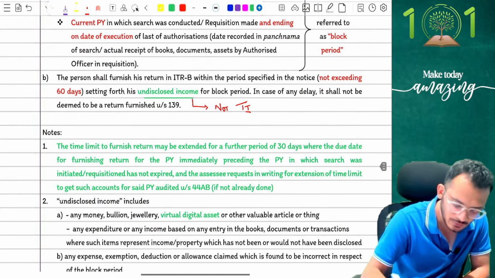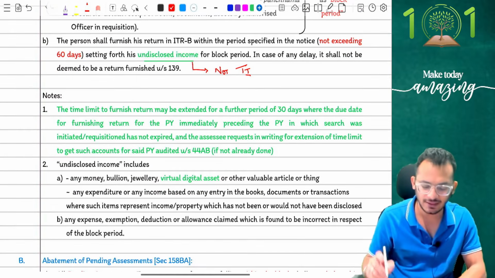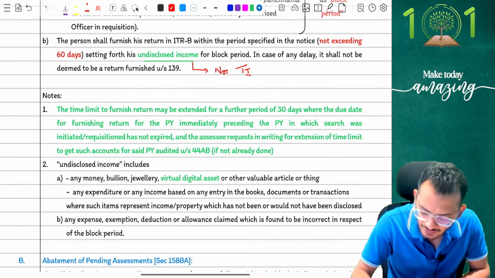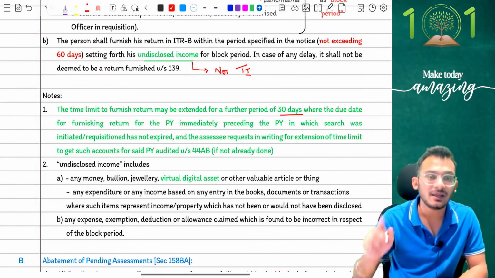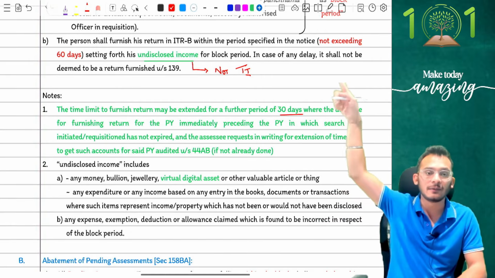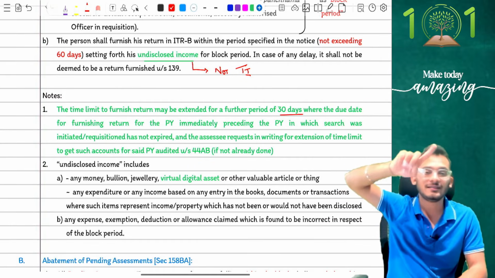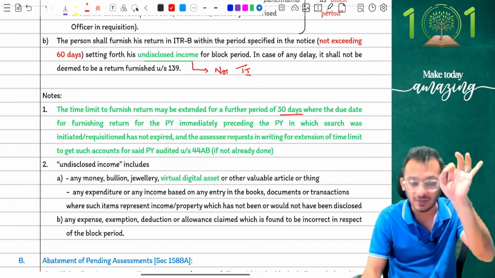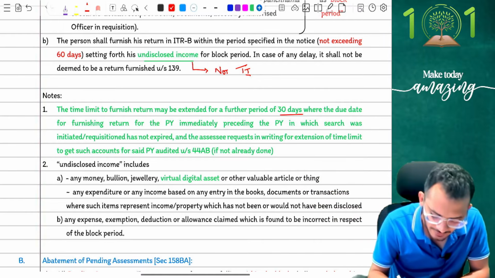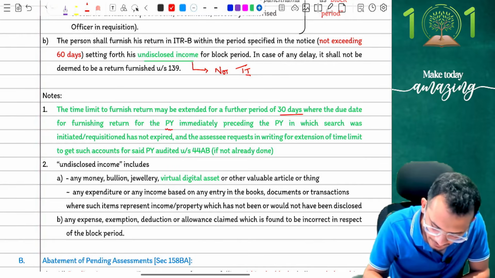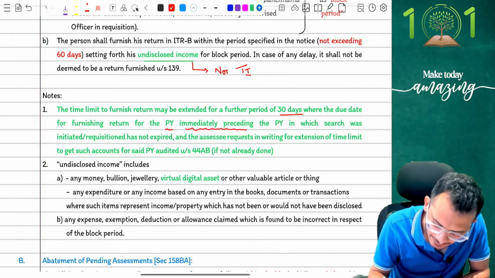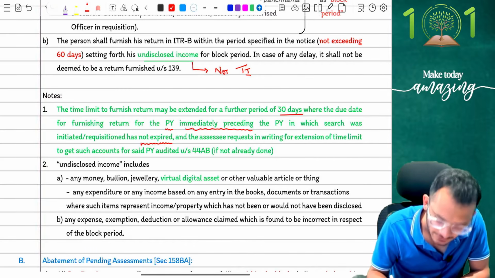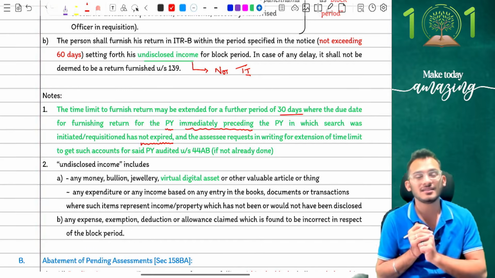Next thing, people, other smaller amendments which have come in the current year. They clarify that if at all you have to furnish a return, I can give you time to furnish the return for an additional period of 30 days. Normally, the department will allow a time limit. That time limit cannot exceed 60 days. Now, the department says you can extend it for another period of 30 days for the following condition alone. Read the following condition. It says where the due date for furnishing return for the PY immediately preceding the PY in which the search was initiated has not expired, which means imagine if I do the search and seizure in the month of